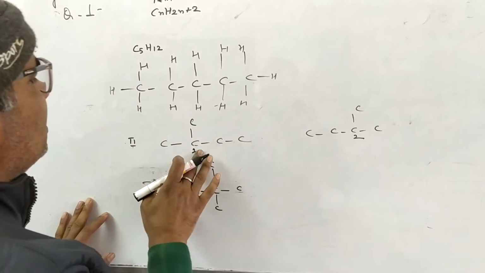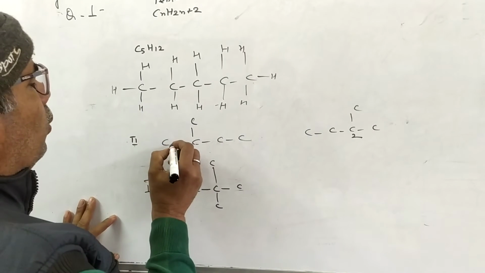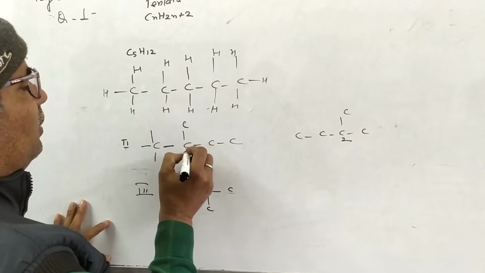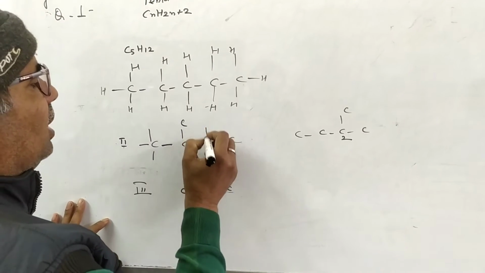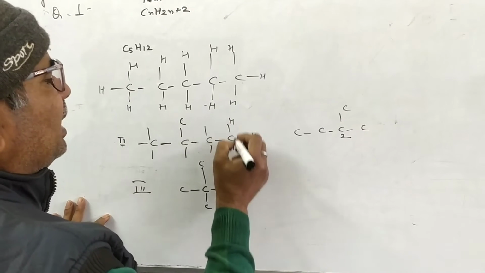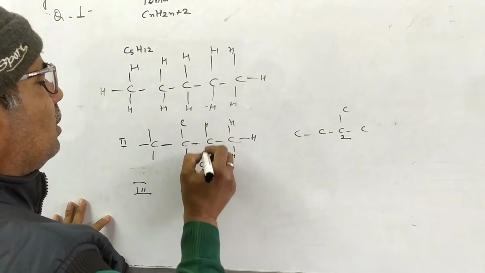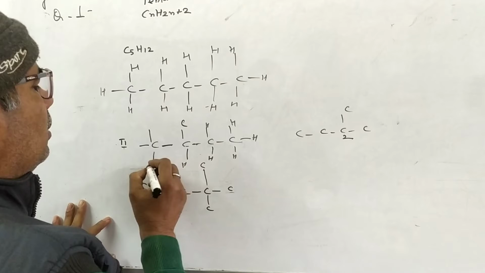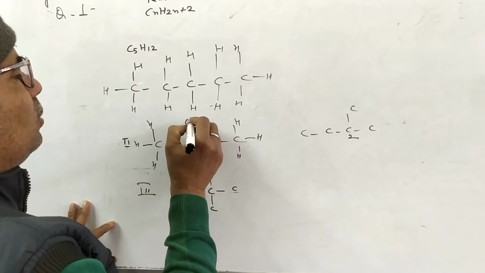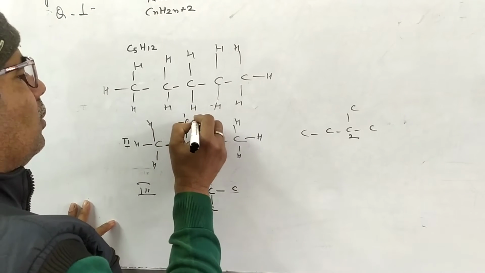And this structure also contains 1, 2, 3, 4 for each carbon. Put hydrogen here. Here 1, 2, 3, 4.